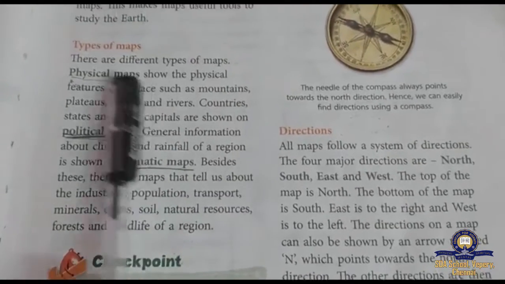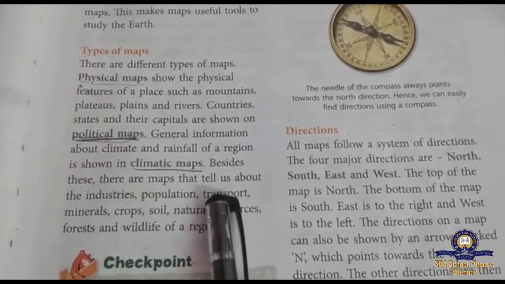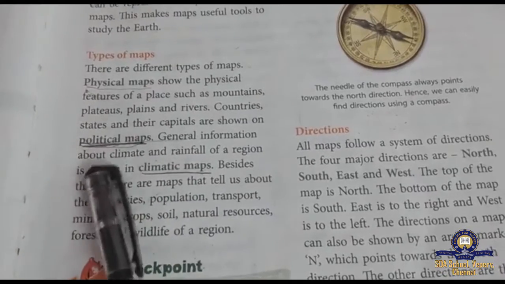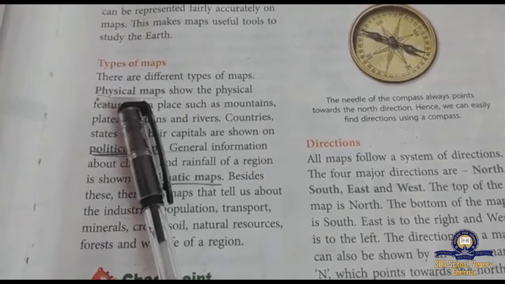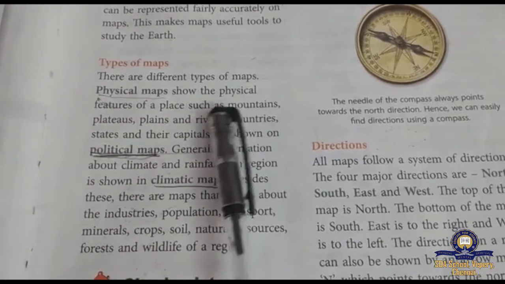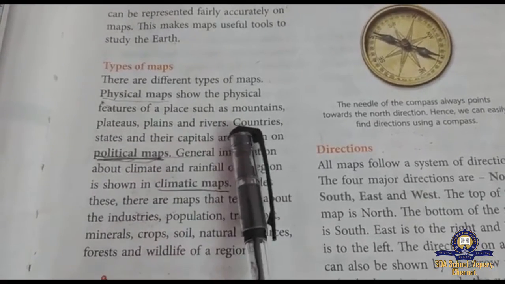There are types of maps given. Do you remember? We have learnt 3 types. Let's see. Physical maps, political maps, climatic maps. Physical maps give information about mountains, plateaus, plains and rivers.